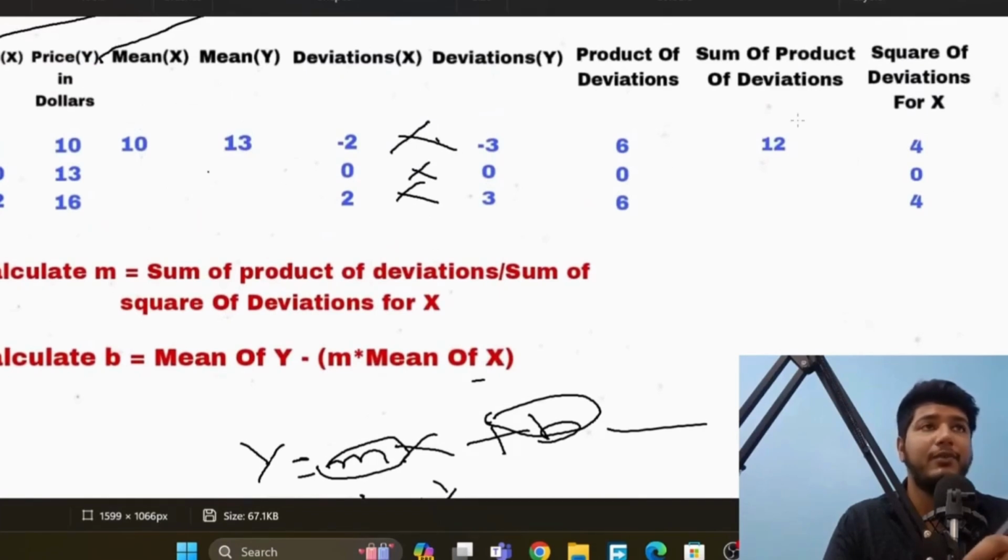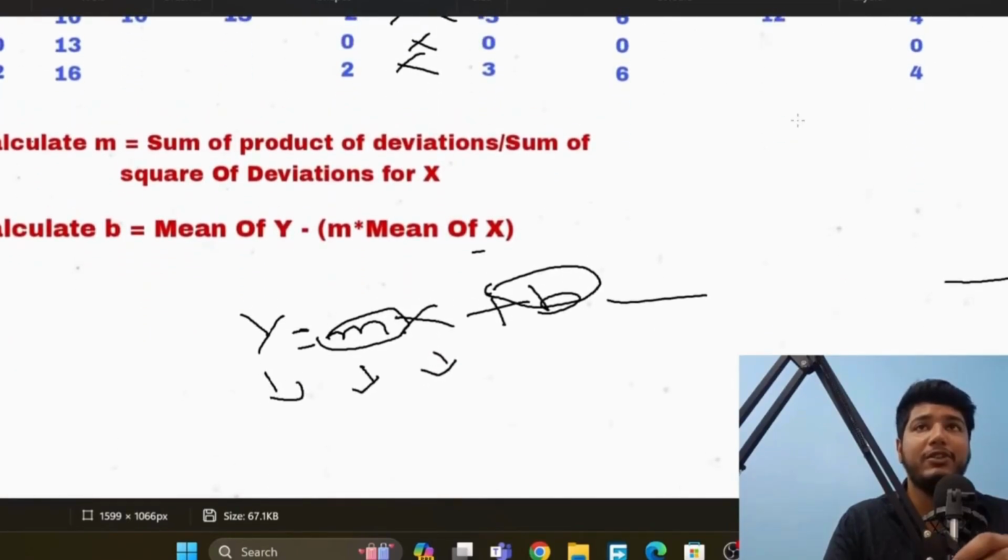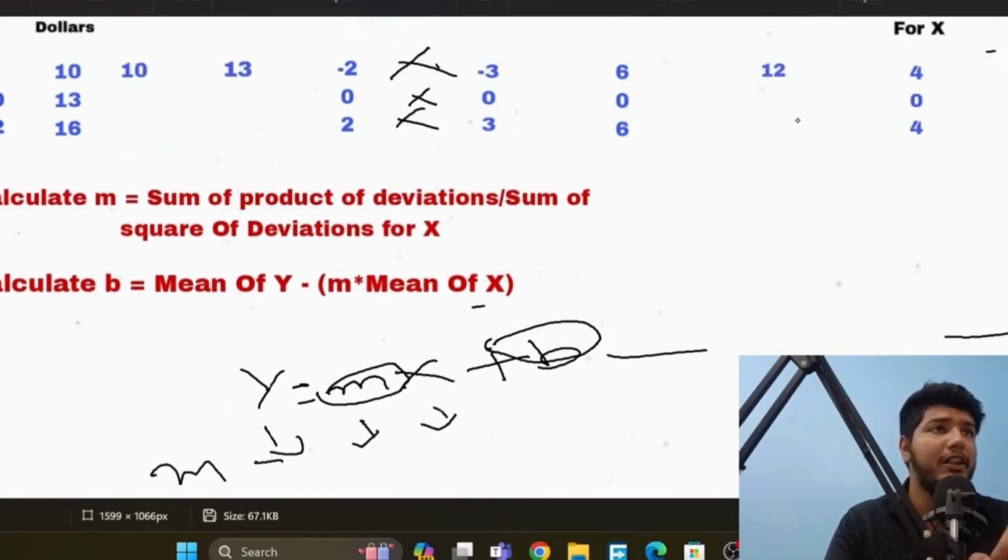Okay, now we will calculate m and b. In order to calculate m, this is the formula: sum of product of deviations divided by sum of square of deviation for x. So here we will calculate m. What is the sum of product of deviation? Let's look.